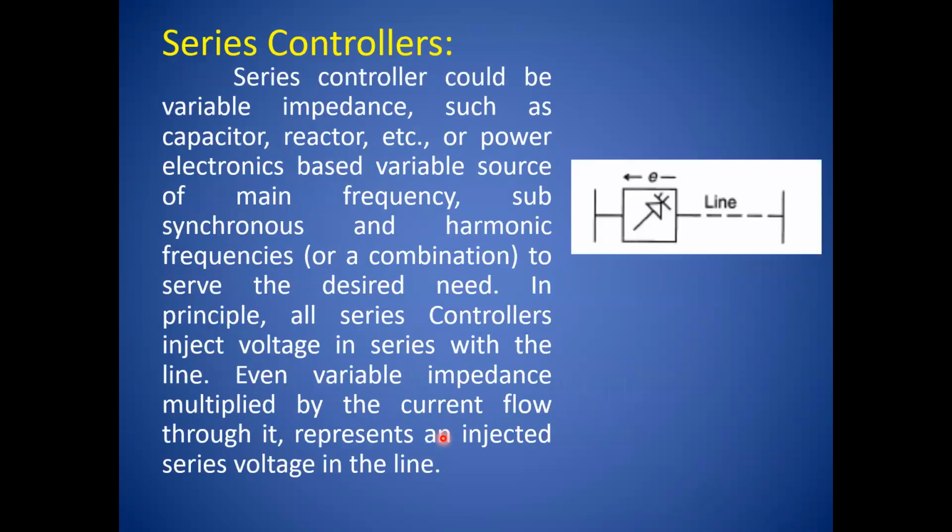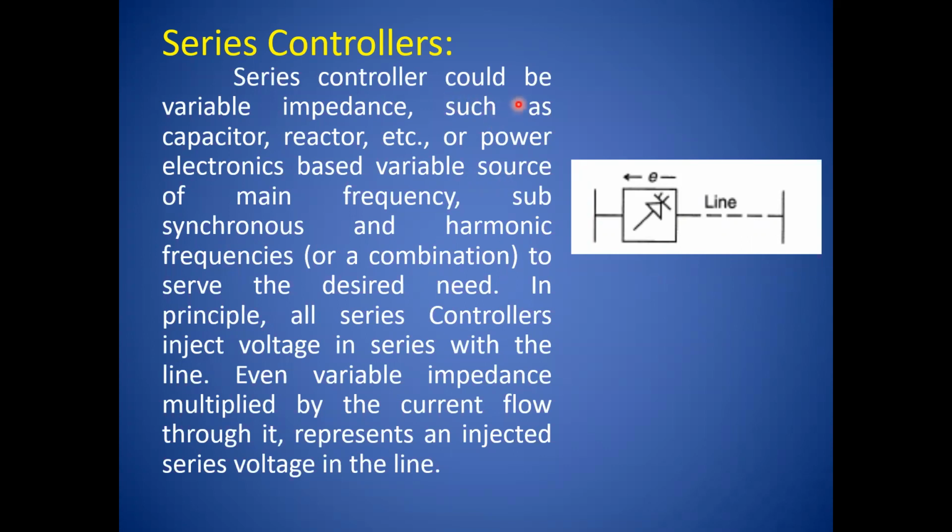So this is the basic diagram for a series controller, and this is the FACT symbol, as it is connected in the transmission line in series. Therefore, it is called a series controller. A series controller could be a variable impedance. No doubt, our objective is to control the parameter of the transmission line, and the parameter of the transmission line is the impedance. So by controlling the impedance of the transmission line, it is possible to enhance the power handling capacity of the transmission line.